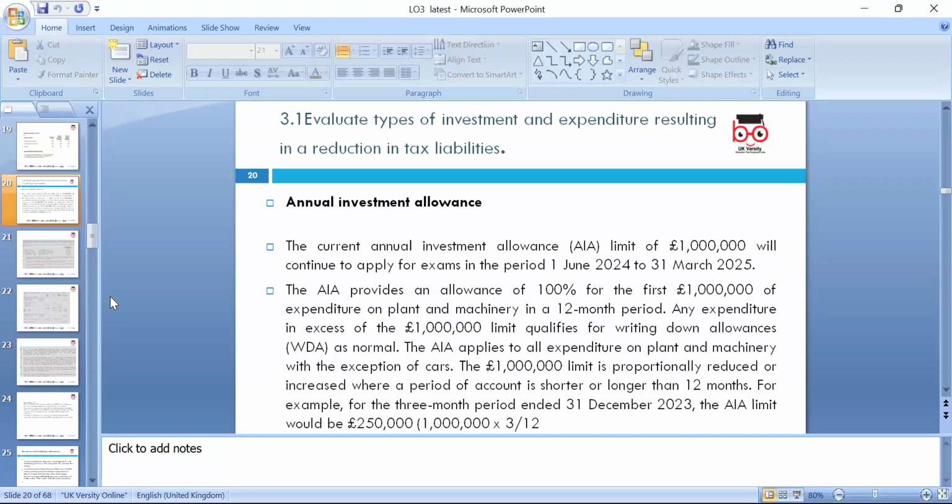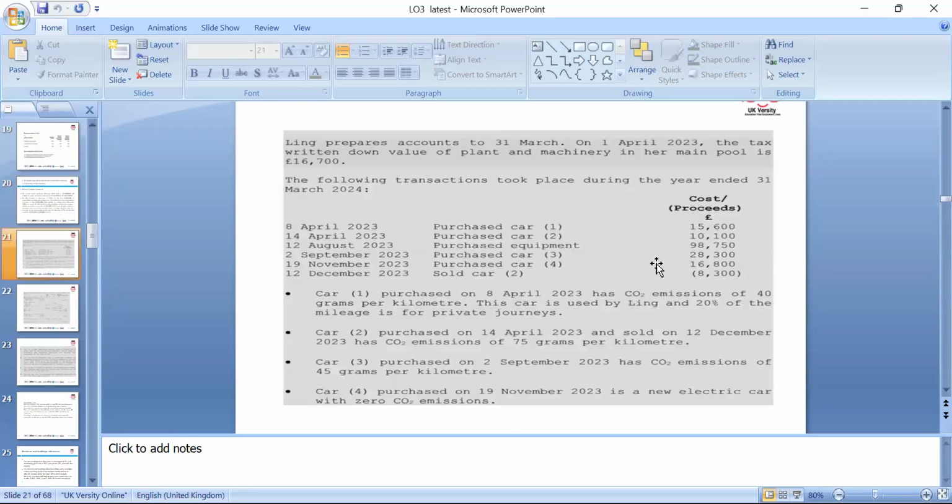We can look at plant and machinery in the last 12 month period. Any expenditure in excess of this limit qualifies for the writing down allowance, which is 18%, and we can look at the categories of the asset, whether it is a short life asset or any other. If the period is shorter or longer, you have to apportion the allowance accordingly. Like if it's 3 months to the year end, from 1 million we can say 250,000 is exempt.